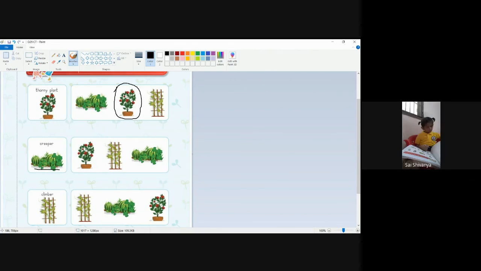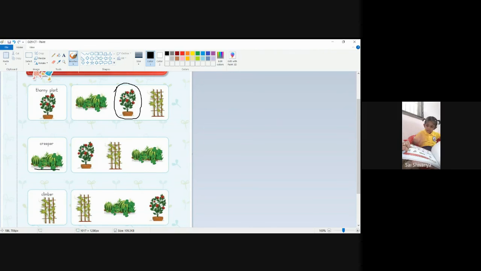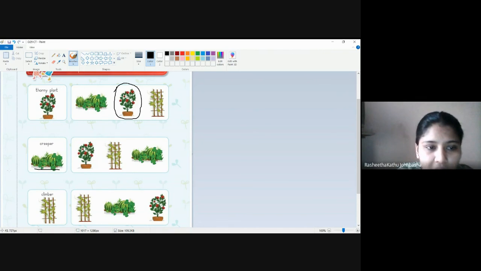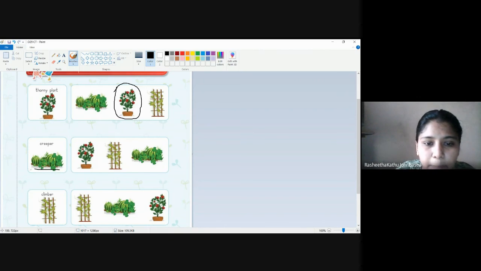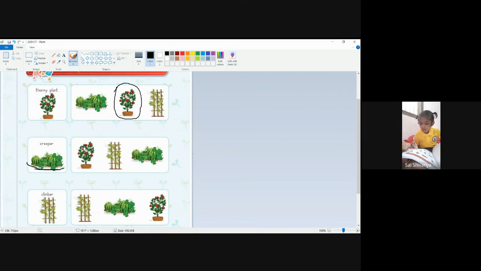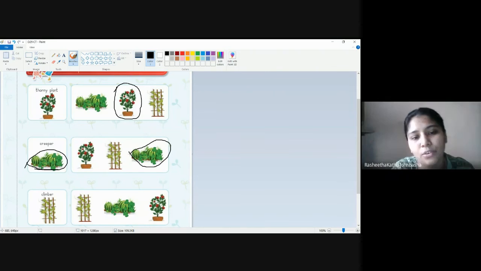But climbers bear lighter fruits, lesser weight. So if you put a stick, it will hold on and climb up. Okay, so creeper. Yes, very good. Where is the creeper? Which number? Third one. Yes. So one is the watermelon plant. You can circle the watermelon plant.